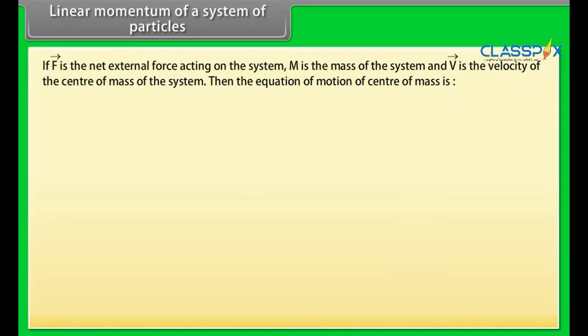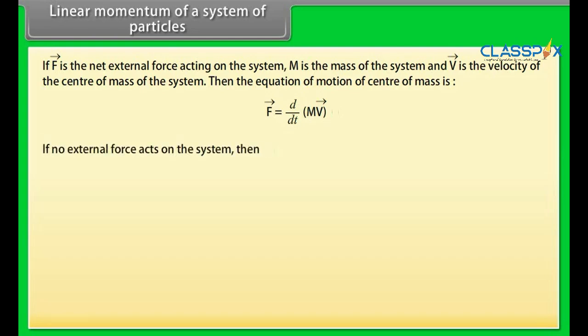Linear momentum of a system of particles. If F vector is the net external force acting on this system, m is the mass of the system and v vector is the velocity of the center of mass of the system, then the equation of motion of the center of mass is F vector = d/dt of the product of m and v vector.